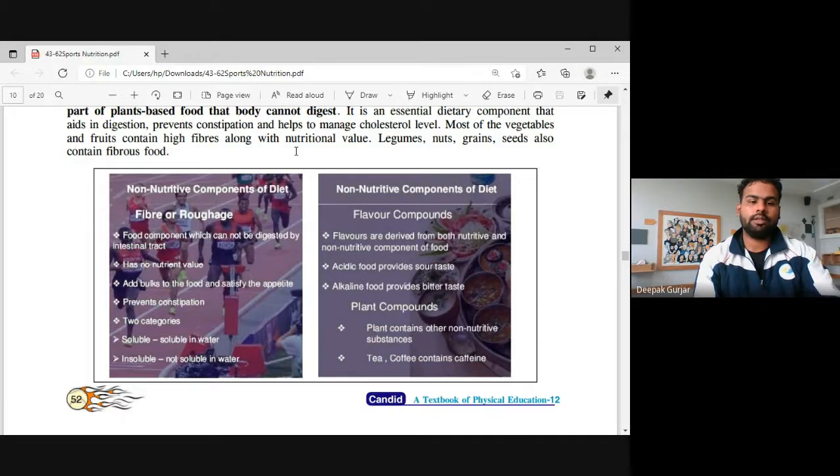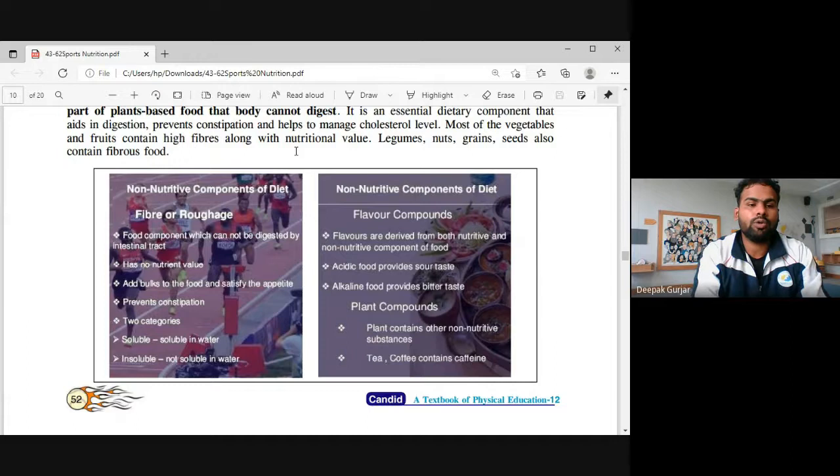There are two categories. One is soluble and another one is insoluble. Right. So when we talk about the non-nutritive component of diet, that is fiber. In fiber, we also call it roughage. So the food component which cannot be digested by the intestinal tract, we call fibers. Like legumes, nuts, grains, seeds also contain fiber.